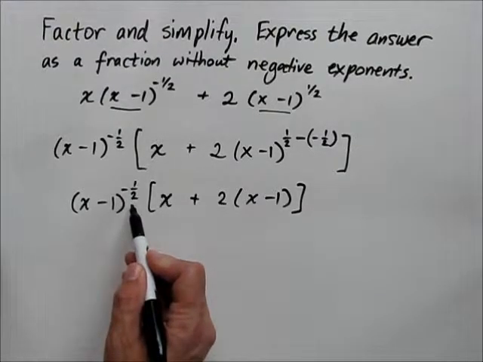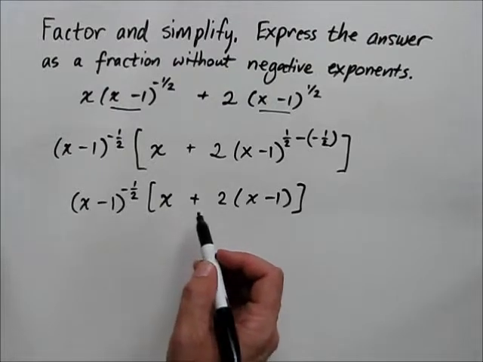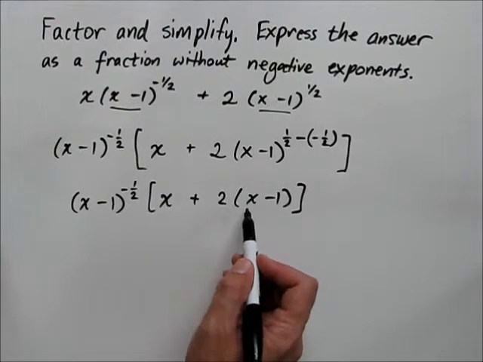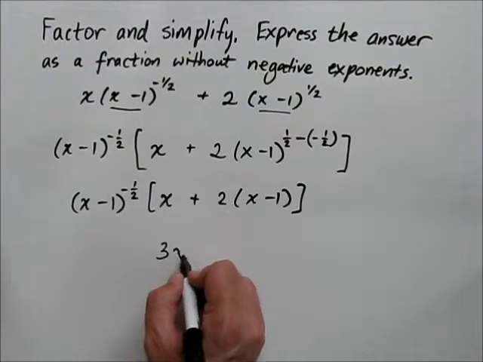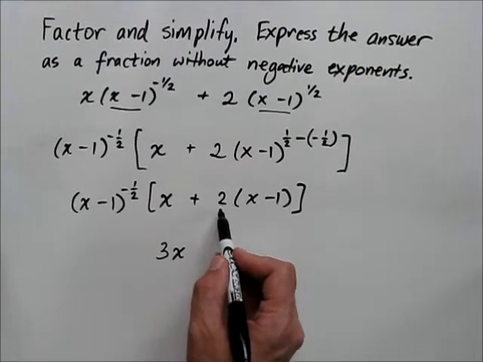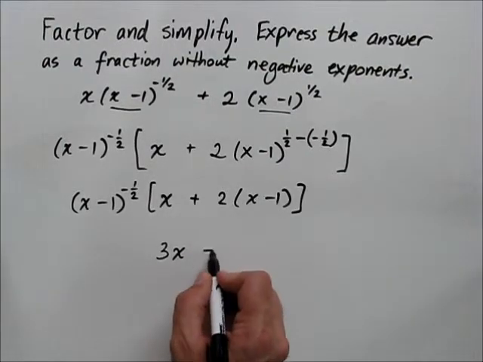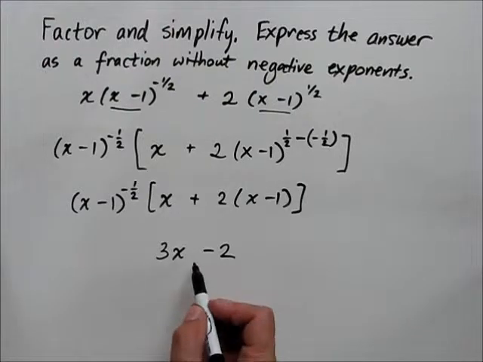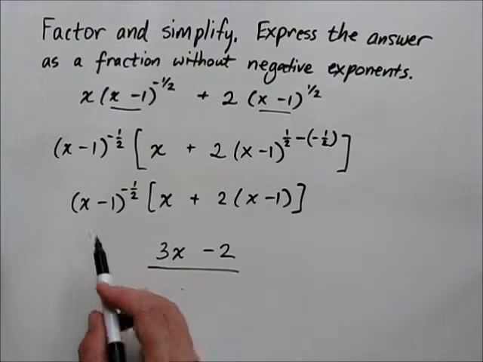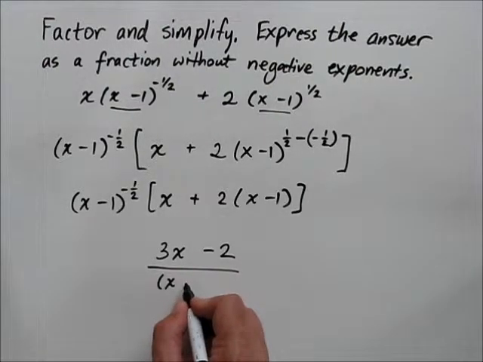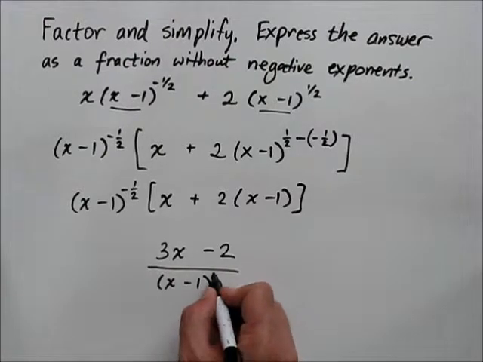Likewise, we've got a term with a negative exponent, so we can rewrite that as a denominator. If you do those steps, you've got x plus 2 times x, or 3x, positive 2 times a negative 1, negative 2 to be subtracted. Then downstairs, x minus 1 to the 1/2 power.